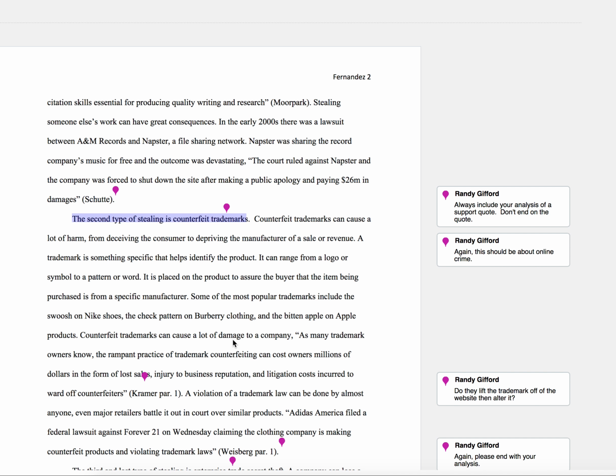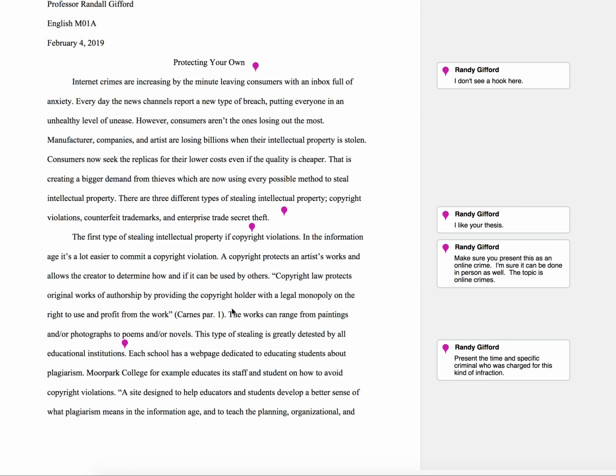So we've talked about what's good. Now we're talking about what I would like to improve in the content of these first 2 pages. And now I'd like to talk about just some little errors that we need to fix in order to make things a little bit more complete.